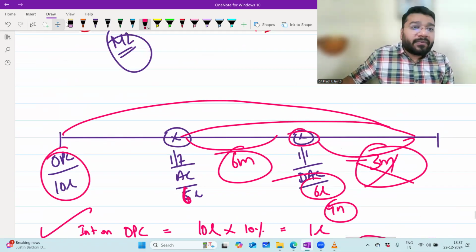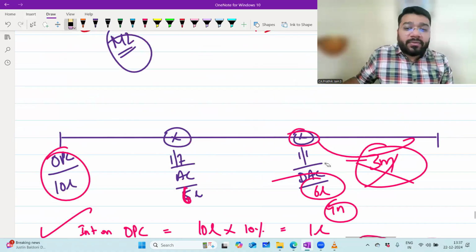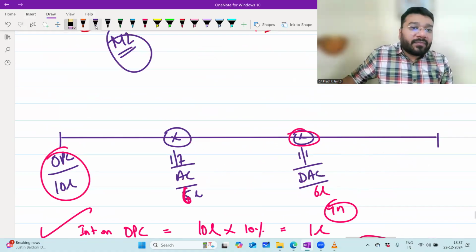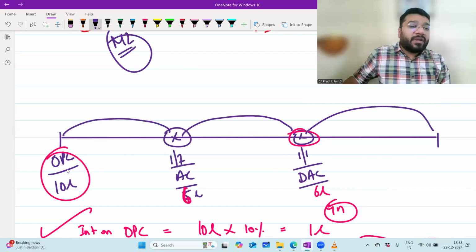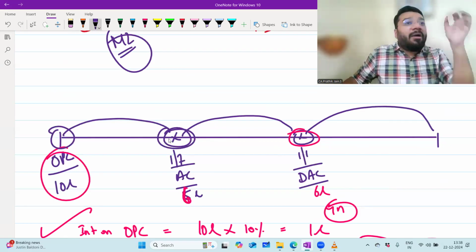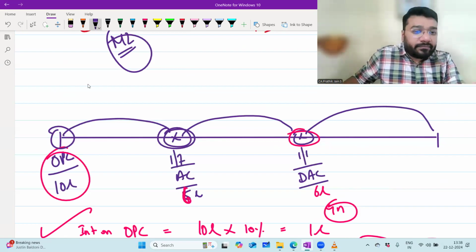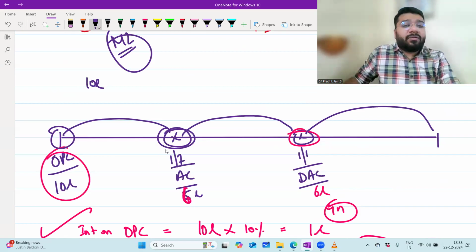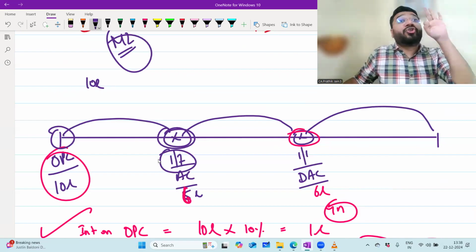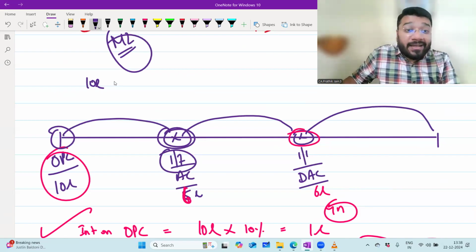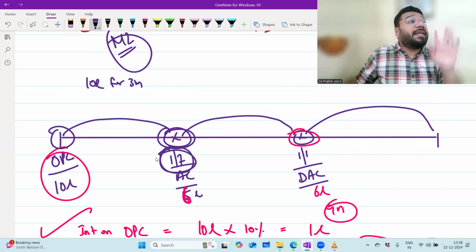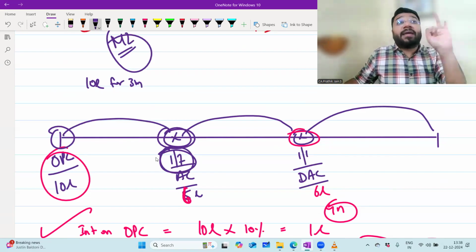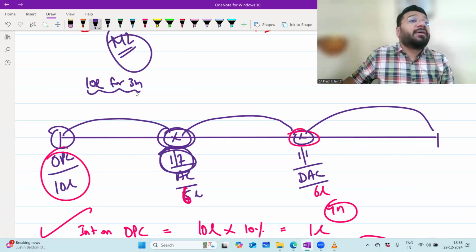What is my method? You have to do the calculation from event to event, from one event to another event. From this event to this event, one calculation. From this event to this event, another calculation. Please tell me, from this event to this event, how much money is enjoyed for how many months? 10 lakh. So here 1 July means April, May, June, not July. 3 months. 10 lakh for 3 months. 1st July you have introduced the capital, which means 10 lakh is used till 30 June only. So April, May, June. So 10 lakh the firm enjoyed for 3 months.